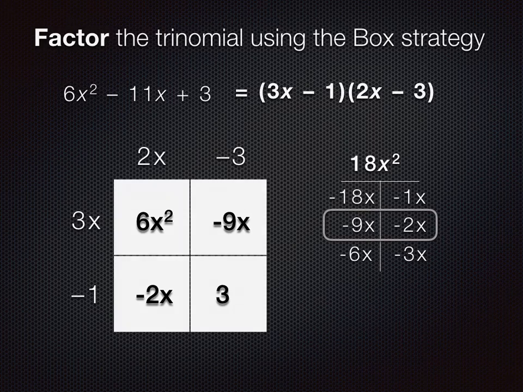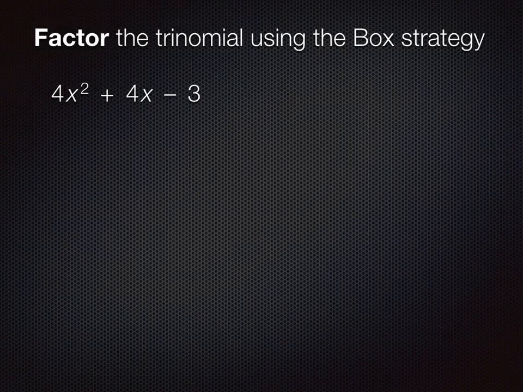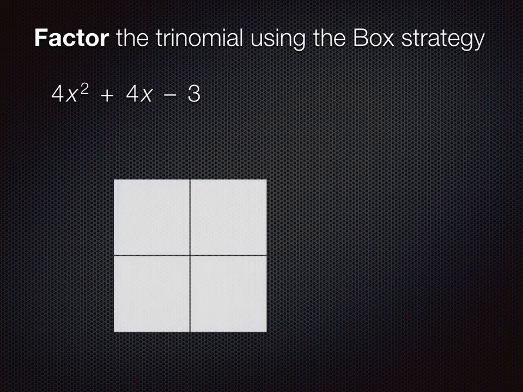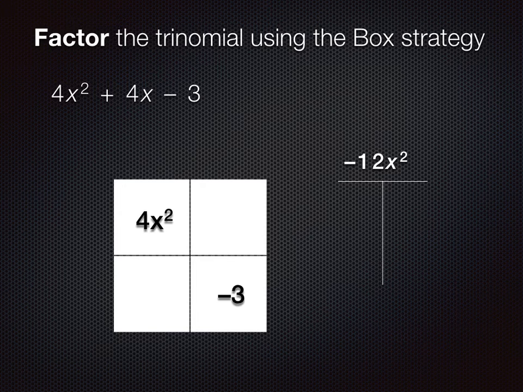So we'll try another example. We'll set up our box to factor this trinomial. 4x squared and negative 3 go in the top left and the bottom right cells respectively. Now let's take the product, negative 12x squared. Look for factors of that.